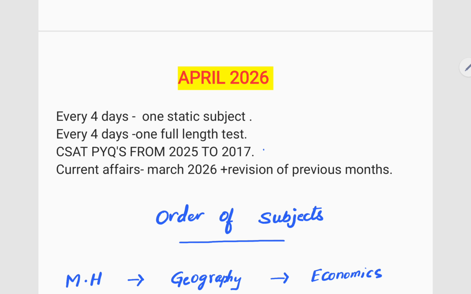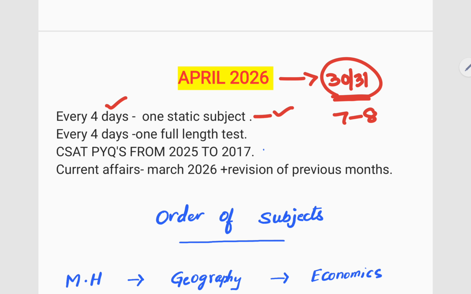Got it? Now, April is one important month. Here, we'll be having 30 to 31 days, right? So, we will divide our entire month into 7 to 8 parts. So, every 4 days, one static subject will be completed. And after every 4 days, one full length test will be completed. So, by the end of April, you will be done with at least 7 to 8 full length tests also. Along with that, CSAT PYQs will be done from 2025 to 2017.